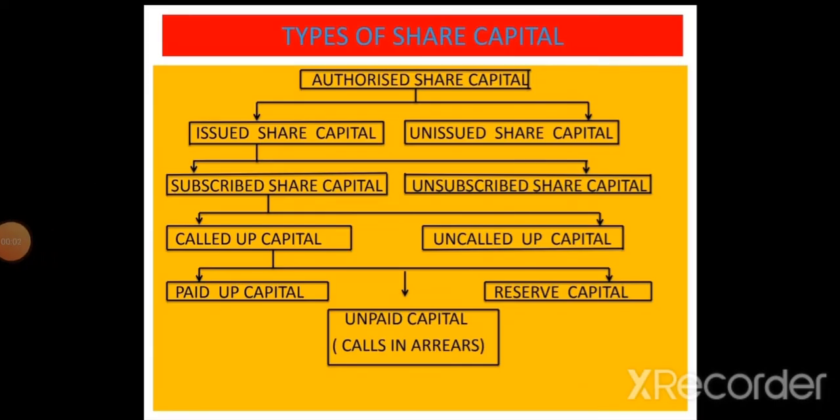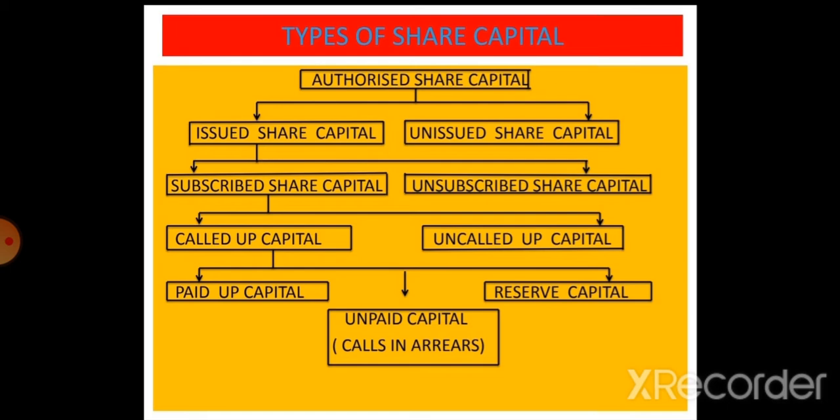So students, in this part we will learn types of share capital. First is authorized share capital. Authorized share capital is stated in the capital clause of the Memorandum of Association, and is treated as the authorized capital. This is the maximum limit of capital to be raised during the lifetime of a company. This is also called registered share capital. So authorized capital is divided into issued share capital and unissued share capital.